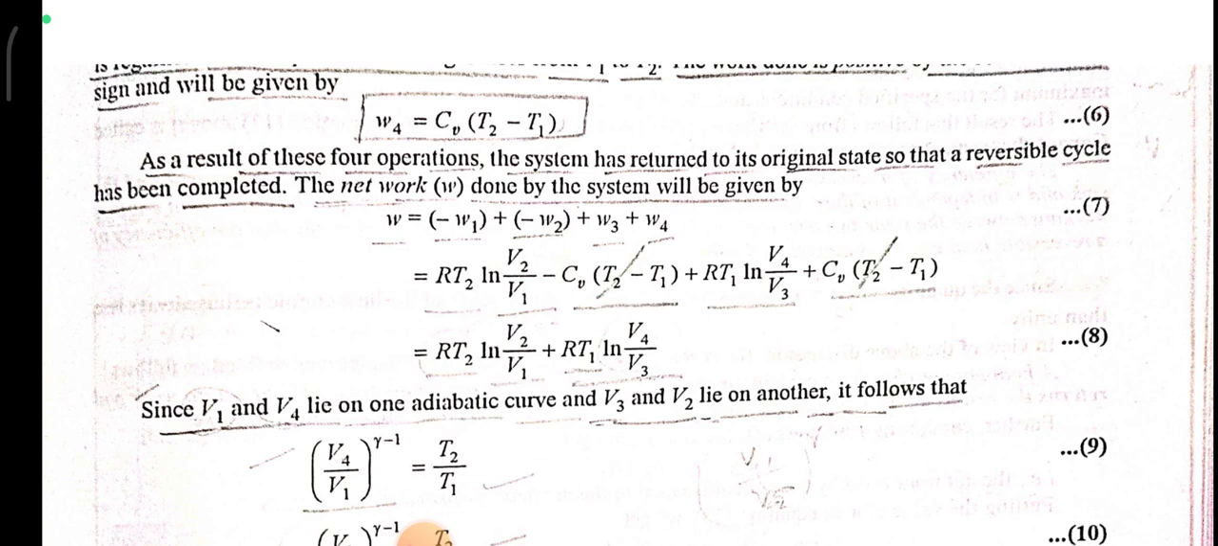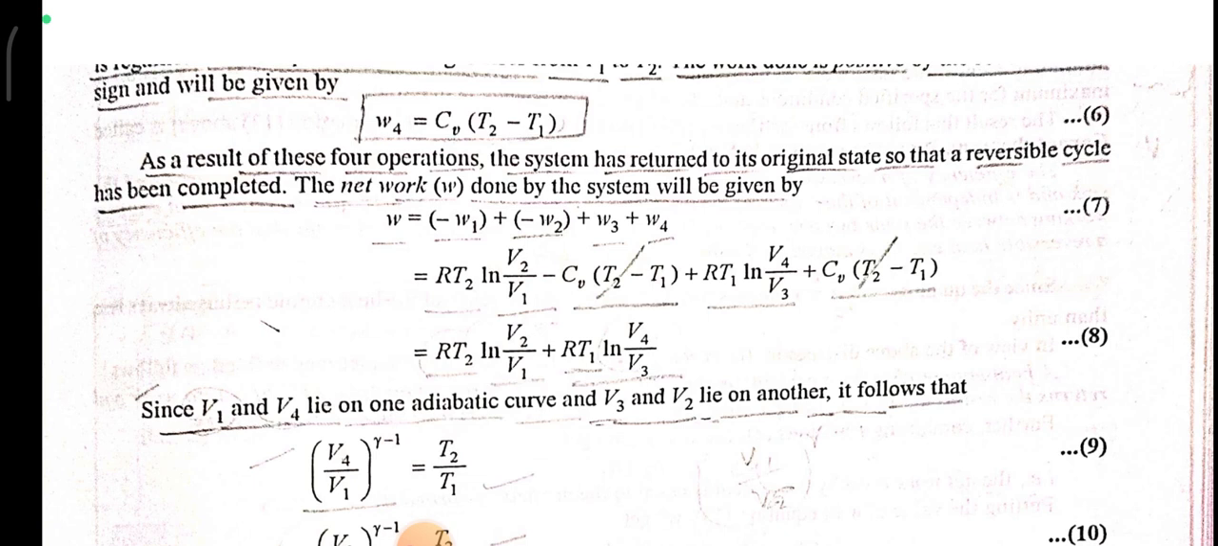The net work W by the system will be given by W is equal to minus W1 plus minus W2 plus W3 plus W4. And as I have already told you, the values of W1, W2 and W3 are as given respectively.